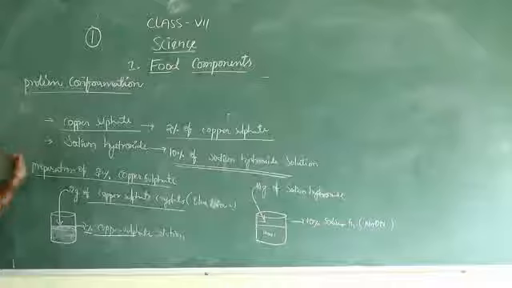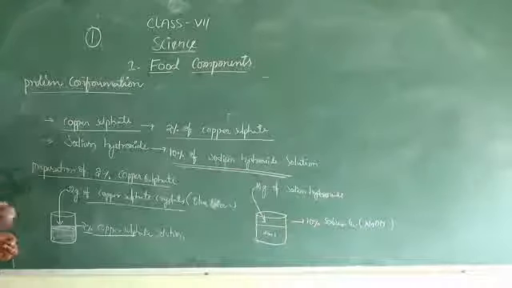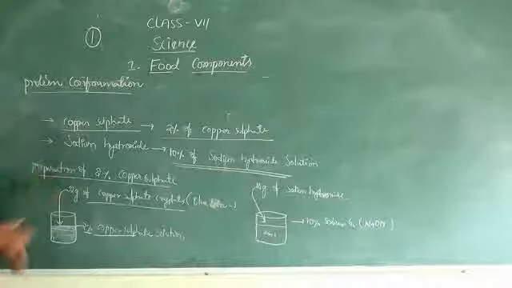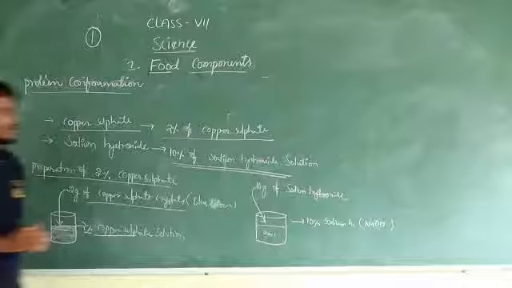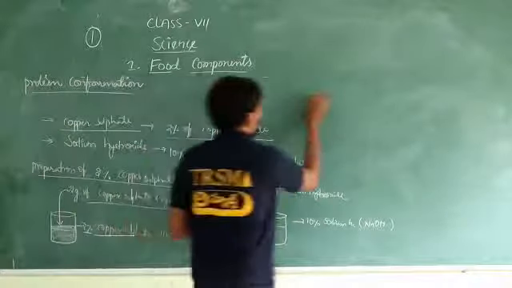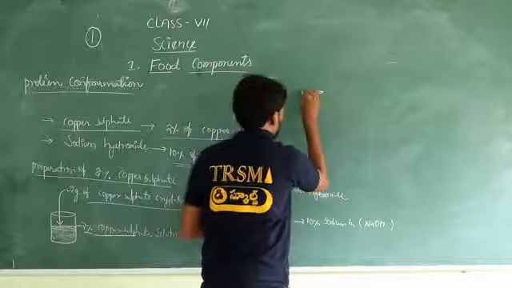Now let's find how to confirm protein presence in a given food item or not. First of all, what is the food item you want to check for protein confirmation? Take that food item, and if it is solid, crush it and make a paste. Take this food item into one test tube.